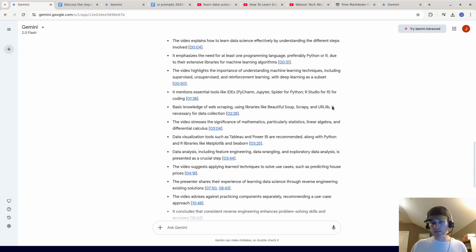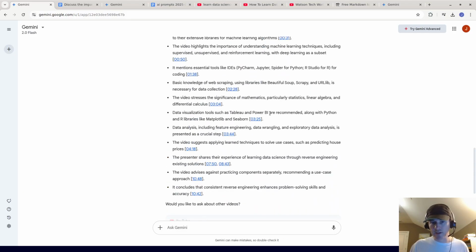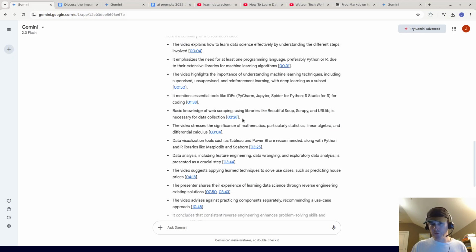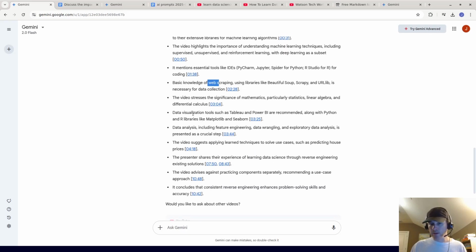And look how quickly that was done. That was done in less than 5 seconds. So look, this is super amazing in my opinion. It gives different timestamps and it gives a summary. So, how to learn data science effectively, the different steps involved: learning about IDEs, Python, Beautiful Soup, web scraping. A lot of this is very useful. Data visualization tools, Matplotlib, Seaborn. If you ever study data science, these are definitely things you'll interact with.